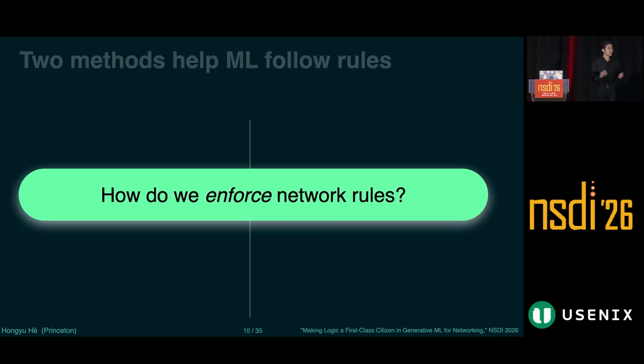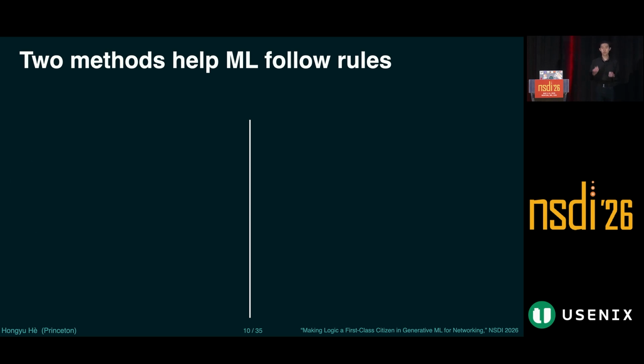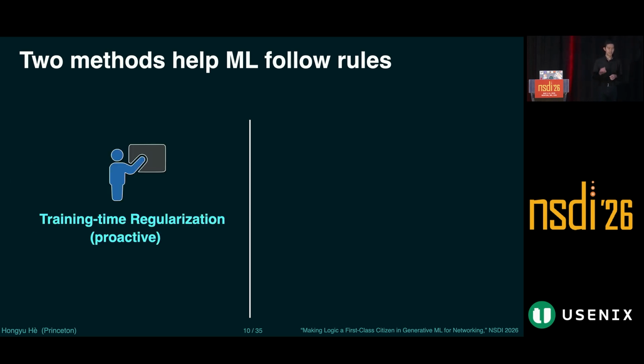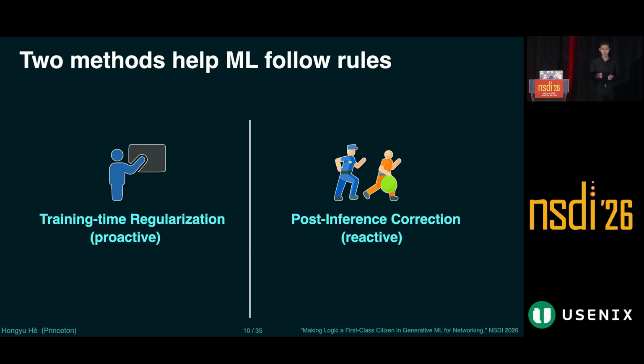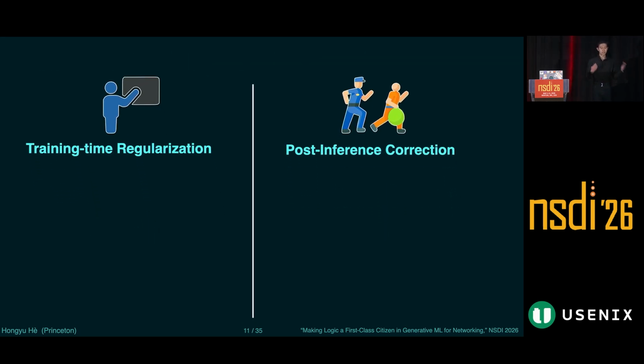In terms of the second research question, there are two approaches to helping ML follow rules. We can either do it proactively during training by encoding the set of rules as additional loss terms on the objective function, or we can do it reactively, only correcting the mistakes once they've been made. Unfortunately, on the training side, this approach is limited to differentiable rules.